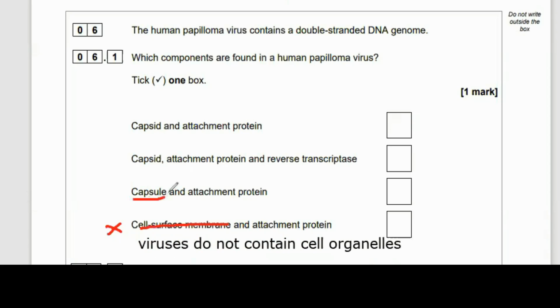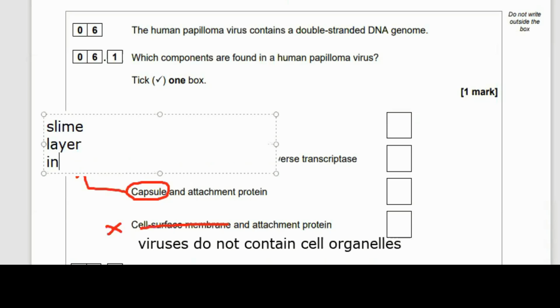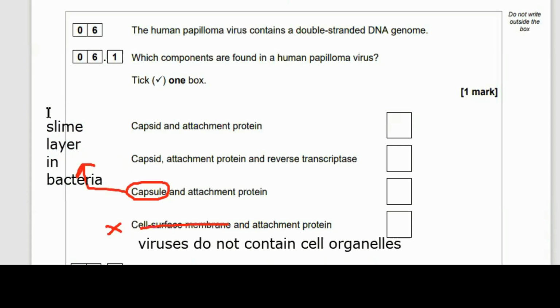Let's look at the next one, capsule. Where have we heard the word capsule before? Remember that earlier question with the bacteria and the murein in the capsule, the slime layer? Well, that's for a bacteria, not for a virus. So this is definitely an incorrect answer. This can't be something that you would find inside a virus. It sounds an awful lot like capsid, a capsule. So these are two terms that people will get confused if they haven't been doing their revision and making good flashcards and memorizing all those key facts.